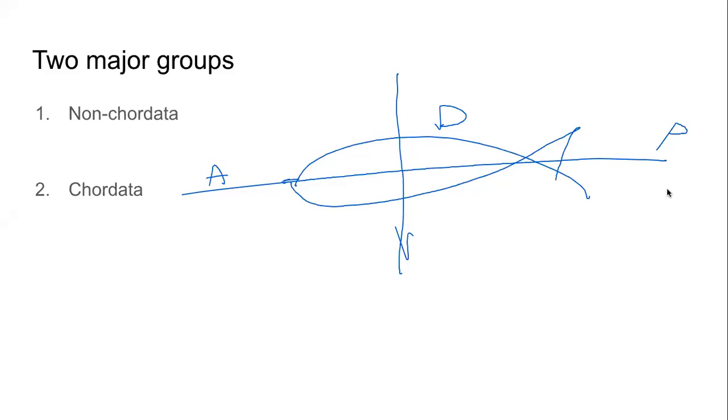Right? Four new words: anterior, towards the front, towards the head; posterior, towards the back, towards the bottom; ventral, towards the stomach; and dorsal is towards the back.